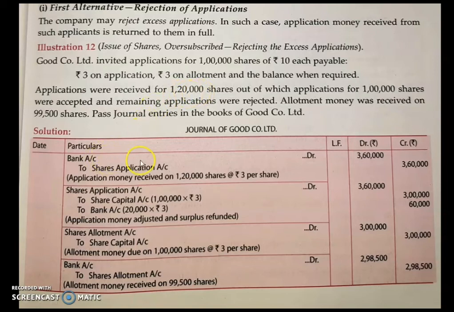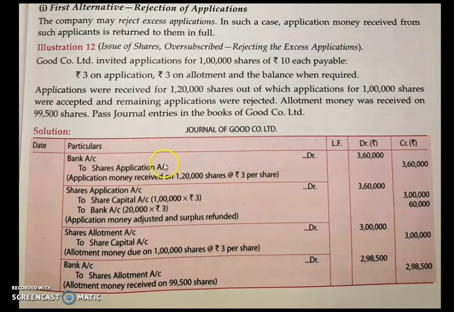So in the bracket you can write 1,20,000 into application money 3 rupees. So 1,20,000 into 3 will give you 3,60,000. That is the application money which you have received. So bank account debited to share application account, amount 3,60,000. Narration will be: being application money received on 1,20,000 shares at the rate of 3 per share.